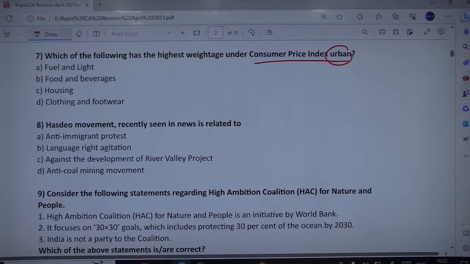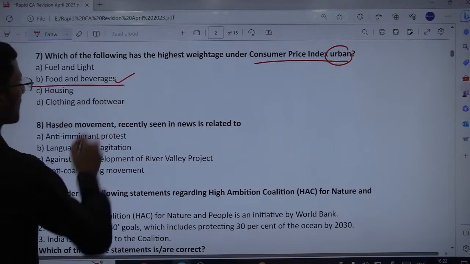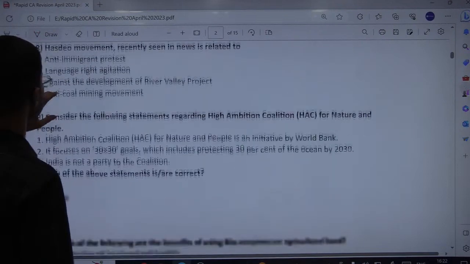In India, remember, the most important category in the consumer price index is food and beverages, which has the highest weight in CPI rural as well as CPI urban. So in both types of CPI, food and beverages of course has the highest weightage. I hope this is an easier one. Food and beverages having the highest weightage under CPI urban.